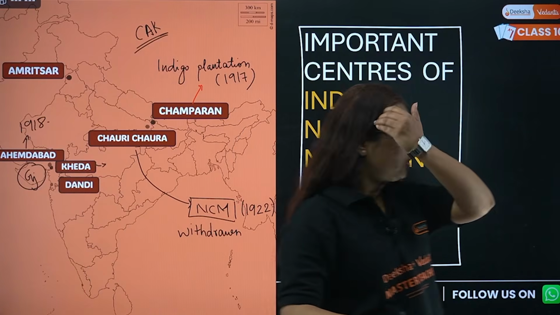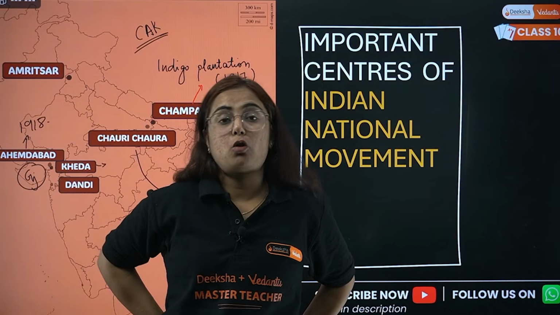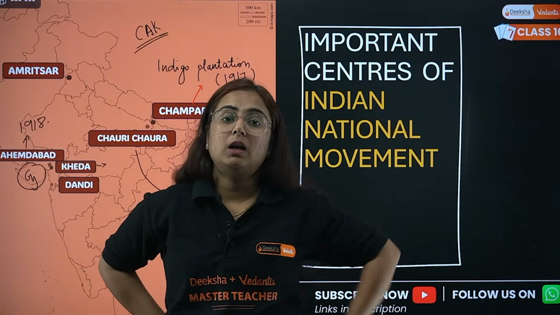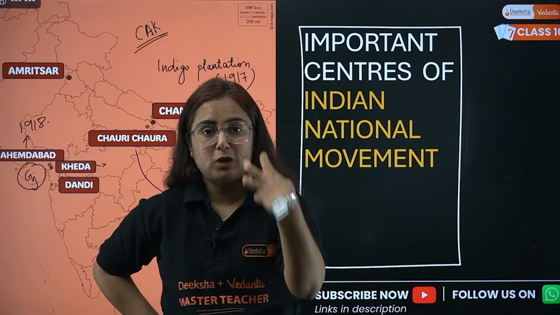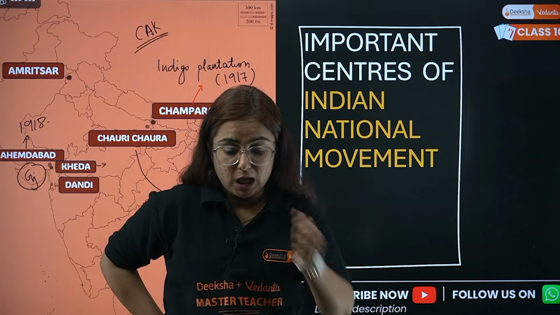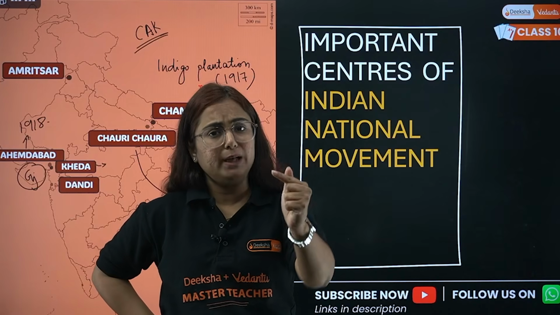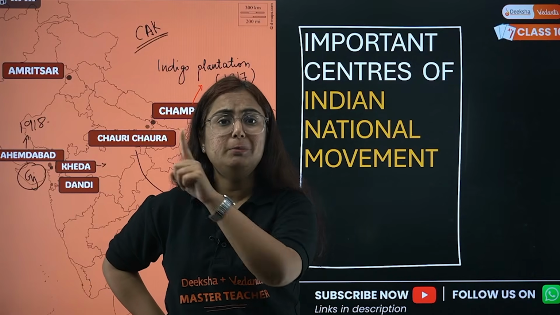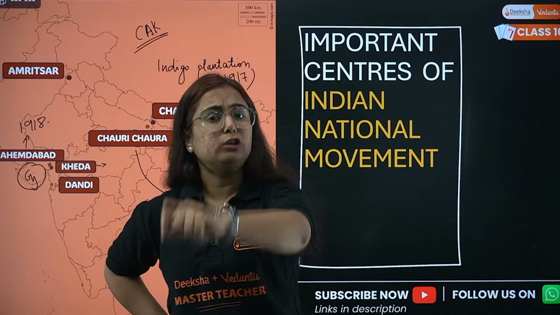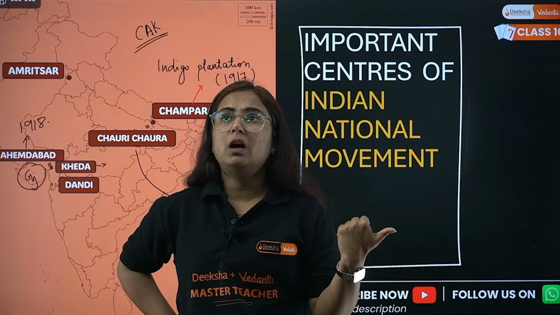So now moving to the Gujarat issue. In Gujarat a drought came. This was one of the issues, right? Because of which production in the agriculture field got affected, the yield got affected. Now what to do? As per the policies of the British government, they said that whenever the yield of the agriculture field is affected because of any natural calamity, then we are going to look into the matter of revenues. We are going to reduce it.